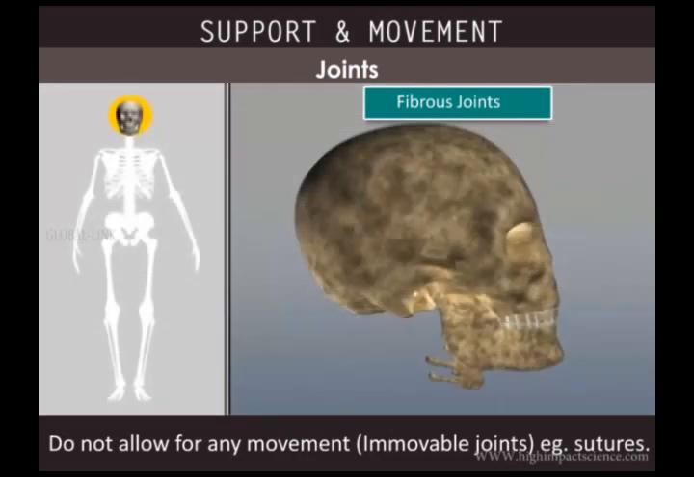Fibrous joints do not allow for any movement and are also known as immovable joints. Examples are the sutures in the skull.